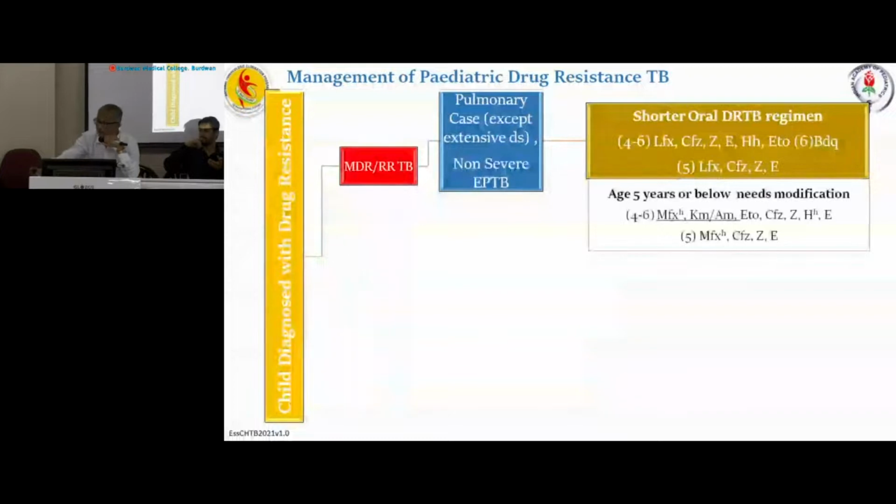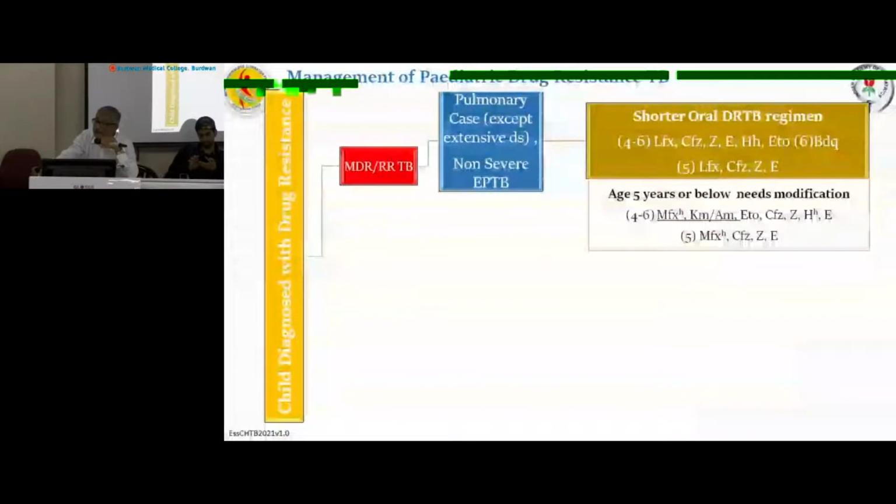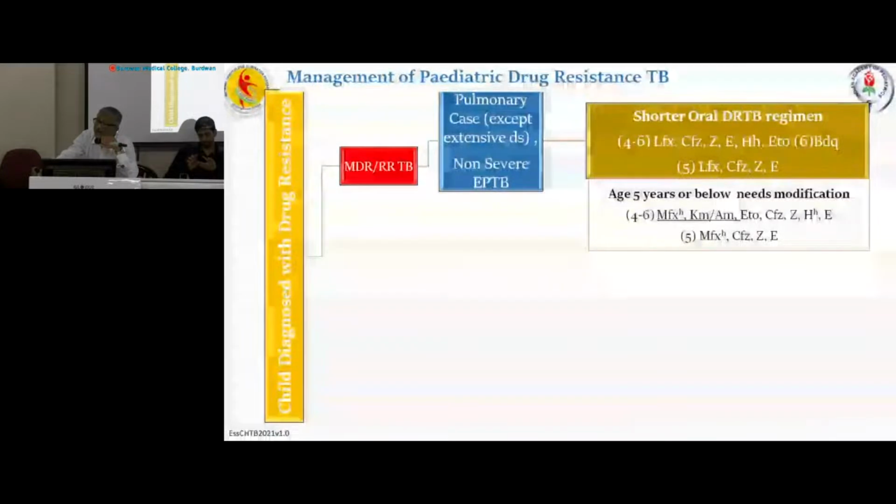Again, we know in children 5 years or below, we can't give bedaquiline, so there will be some alteration. Here, what will we do? We will stop bedaquiline and start kanamycin or amikacin at high dose, and levofloxacin will be changed to high dose moxifloxacin. But the total regimen will be for 9 to 11 months.